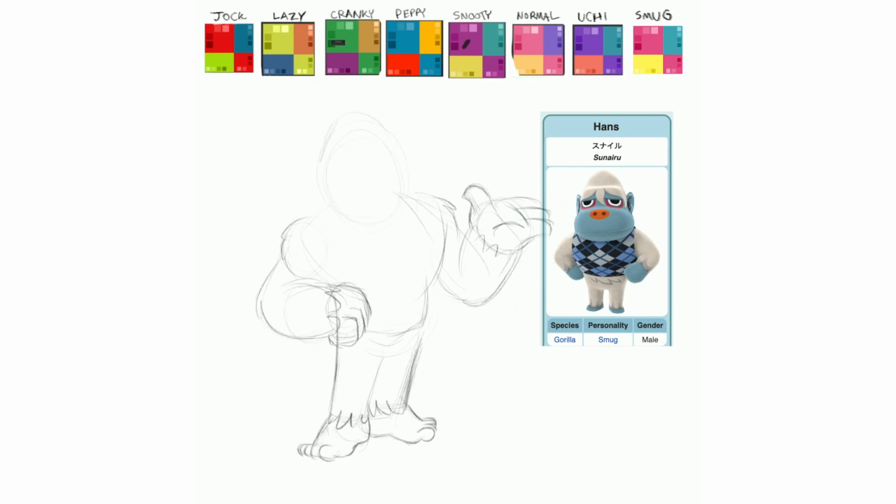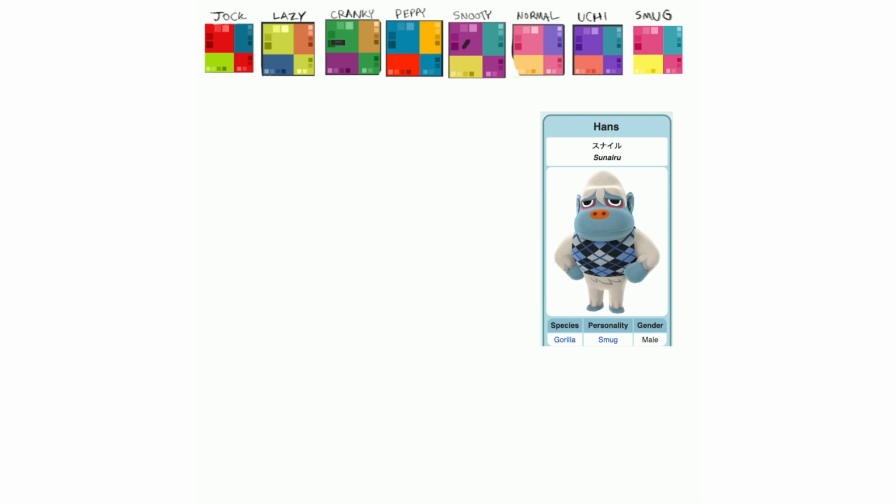So I had fun drawing him, and I missed 3 H villagers, I believe. It was Hans, Holden, and Hugh. Hugh was my fault, but these first 2 weren't, and I'll explain that when I get to Hugh's part in this video, but I'm pretty happy with how he turned out, and his color palette matched him really well, actually.